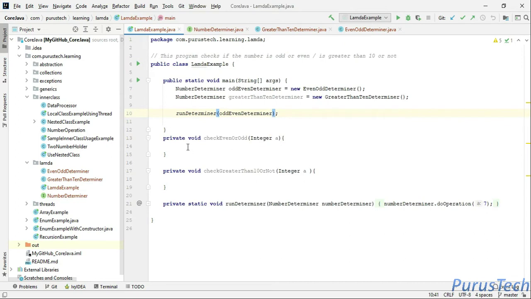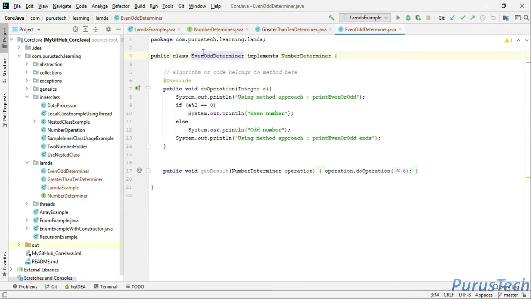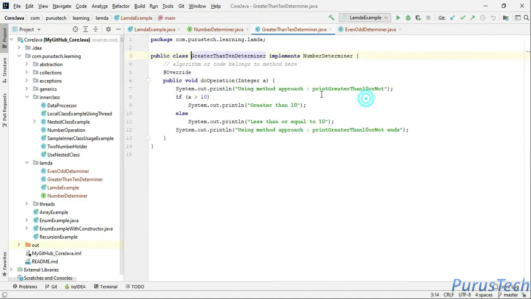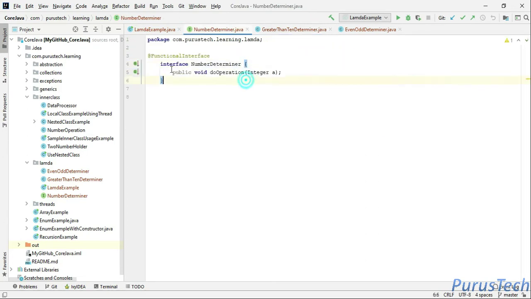I have taken the logic from these methods and created two classes: one is the EvenOddDeterminer, and the other is the GreaterThan10Determiner. Both implement a NumberDeterminer interface, which takes an integer argument.